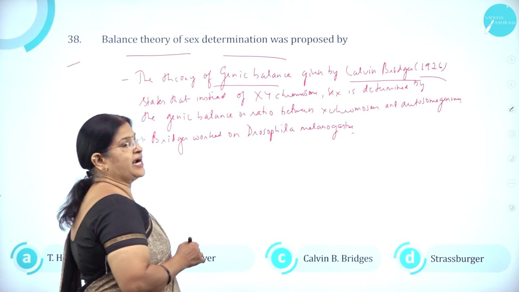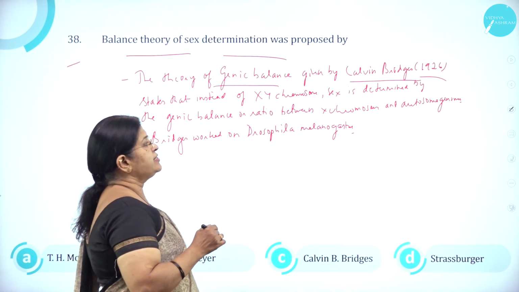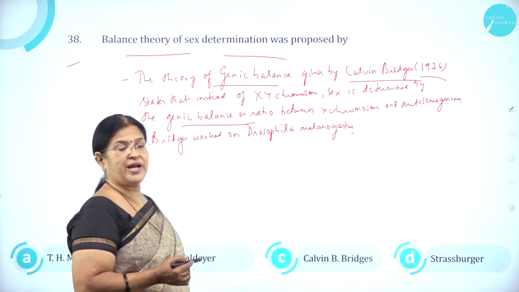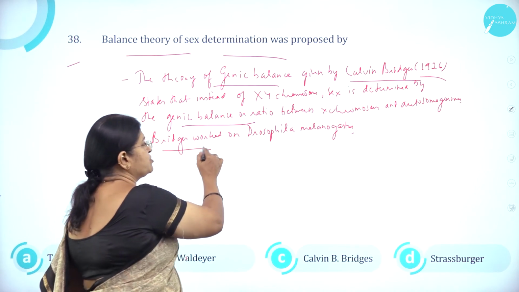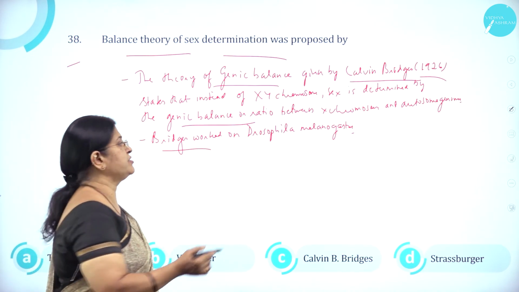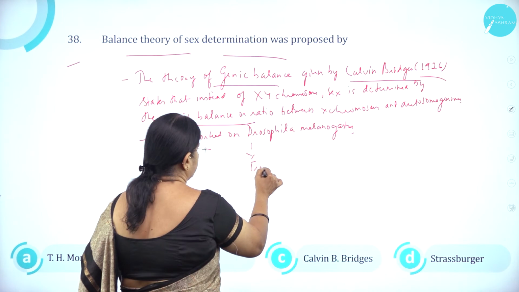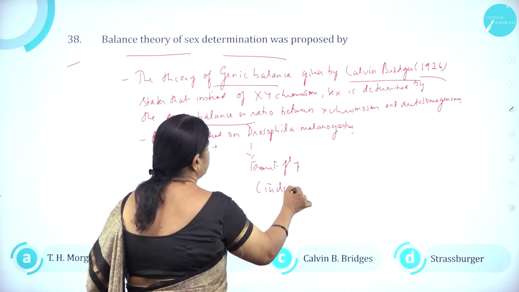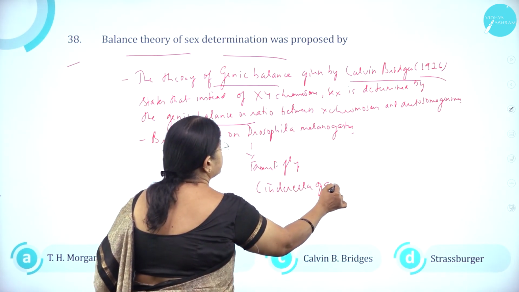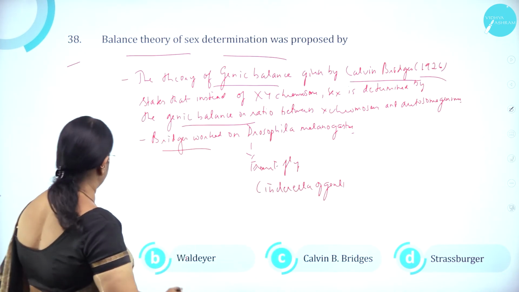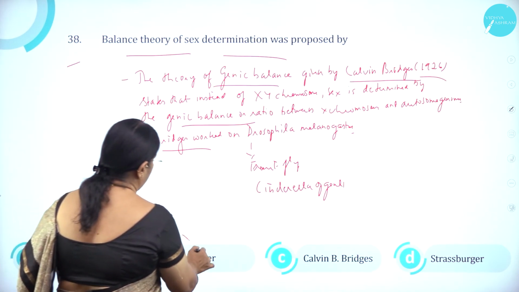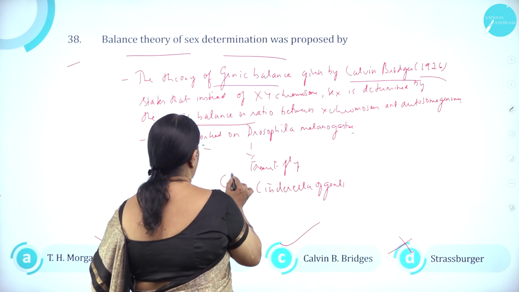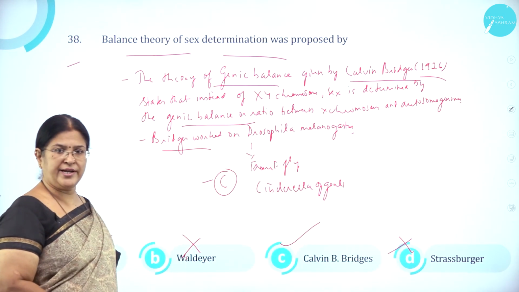This theory states that instead of the XY chromosome, sex is determined by the genic balance, or ratio, between X chromosomes and autosome genomes. Bridges worked on Drosophila melanogaster, the fruit fly, which is also called the Cinderella of genetics. So it was Calvin Bridges. Option A, T.H. Morgan is wrong. Waldeyer is wrong. C, Calvin Bridges is correct. D, Strasburger is wrong. So option C is the right answer.